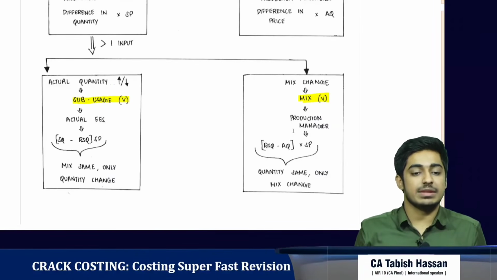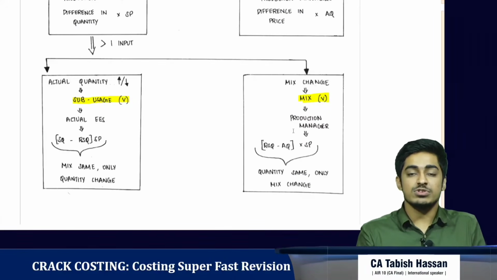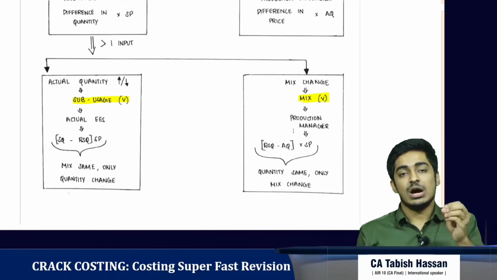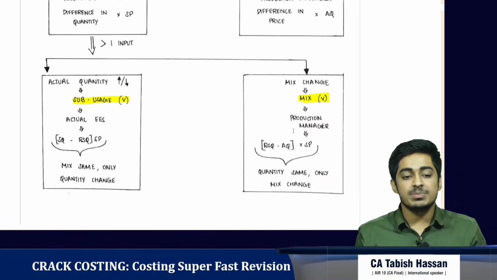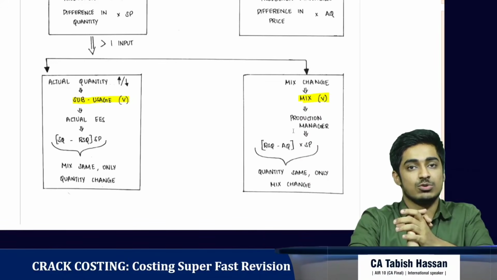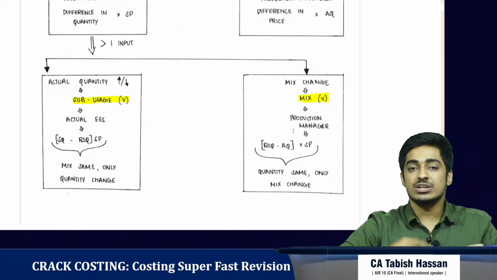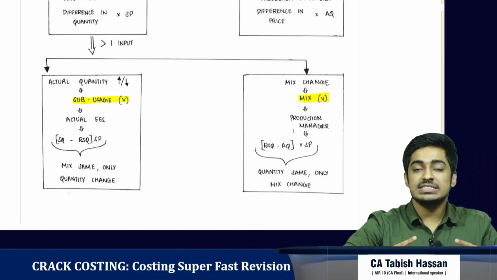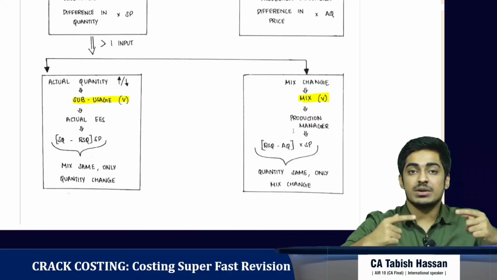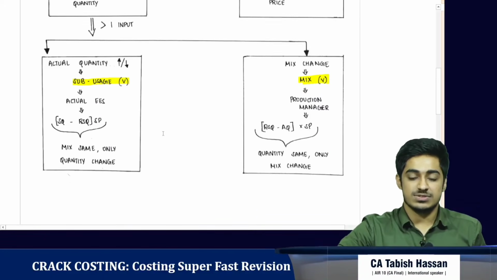Now coming here, okay, when the actual quantity has become more or less, what do we call it? The sub-usage variance. Who's responsible? The actual employees are responsible. How do we get it? The multiplier is standard price, and we are comparing standard quantity with revised standard quantity. What is standard quantity? Standard quantity in standard mix. What is revised standard quantity? Actual quantity in standard mix. So the mix is same, it is a standard mix, but only quantity has varied. Okay, so it is called sub-usage variance.